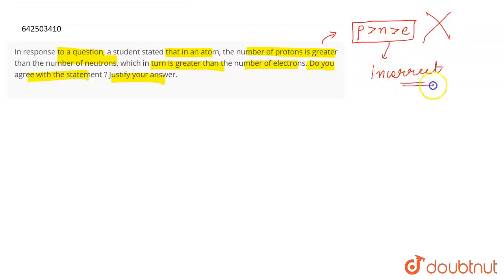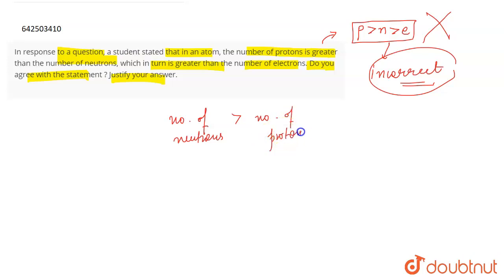It is completely incorrect because the number of protons can never be greater than the number of neutrons, right? The number of neutrons is either equal to or greater than the number of protons. Now, why does this happen? Because the mass number of an atom is either greater than or equal to twice the atomic number, okay? And the number of protons is equal to the atomic number.